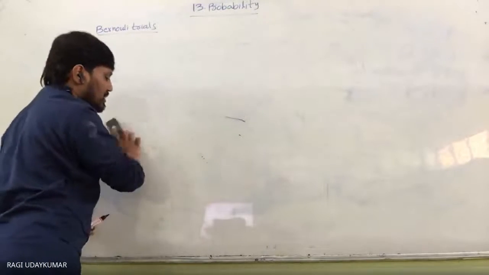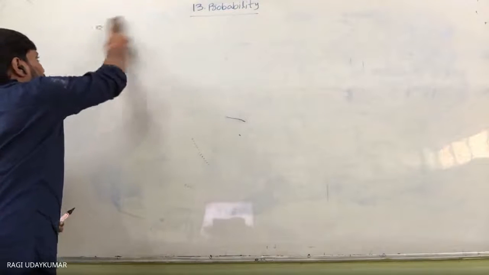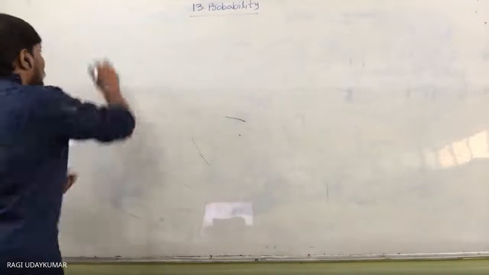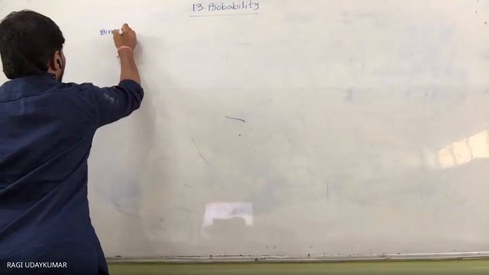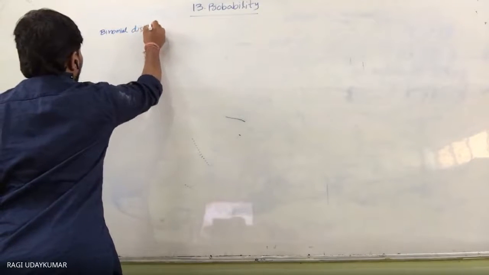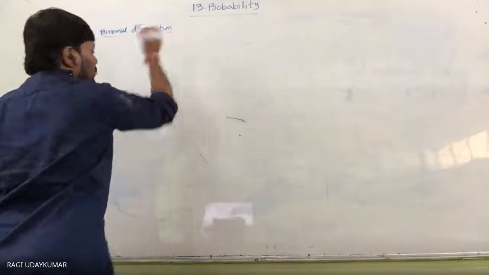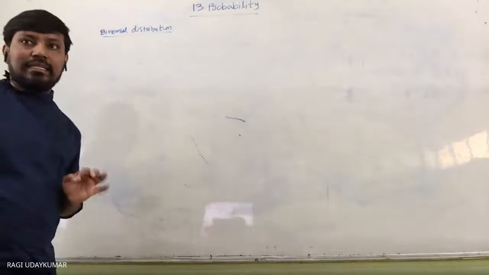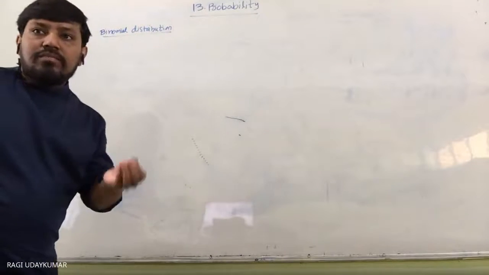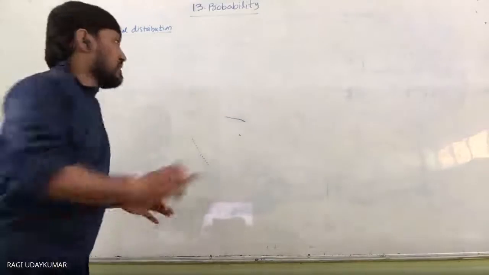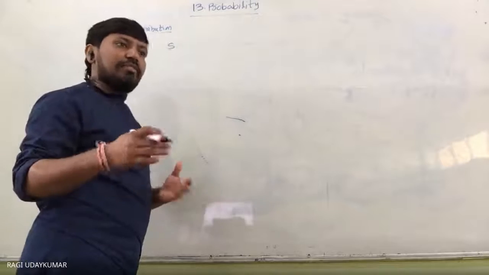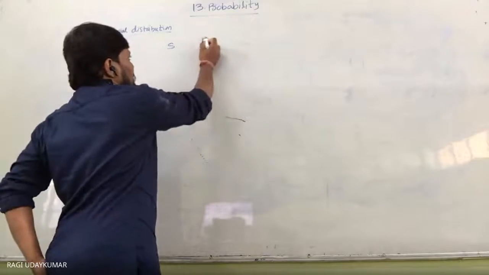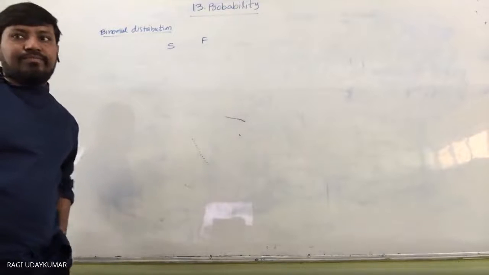Before going to that, let us take one example to understand the concept of the binomial distribution. Suppose we consider tossing a coin, where getting a head is a success and getting a tail is a failure. Different trials may have different successes, so every time we represent the success as S and the failure as F.